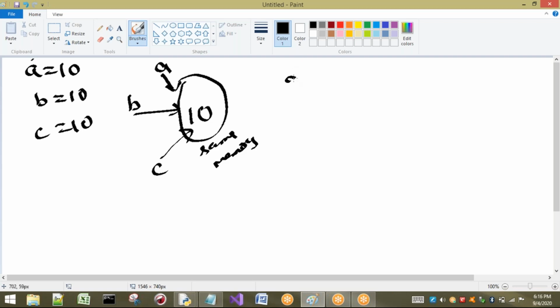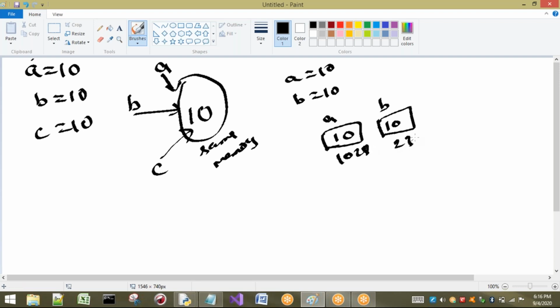Generally in other languages like C, C++ and Java, what happens if I write in this way? A 10, B 10, separate locations are going to be created. The address will be some 1028, for example, and this is 2342, for example. In this way, separate memory locations are used in other languages.